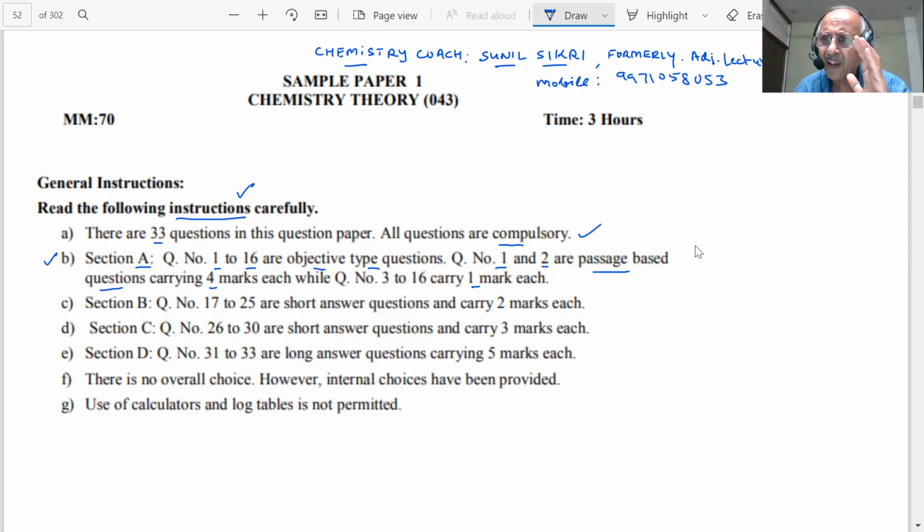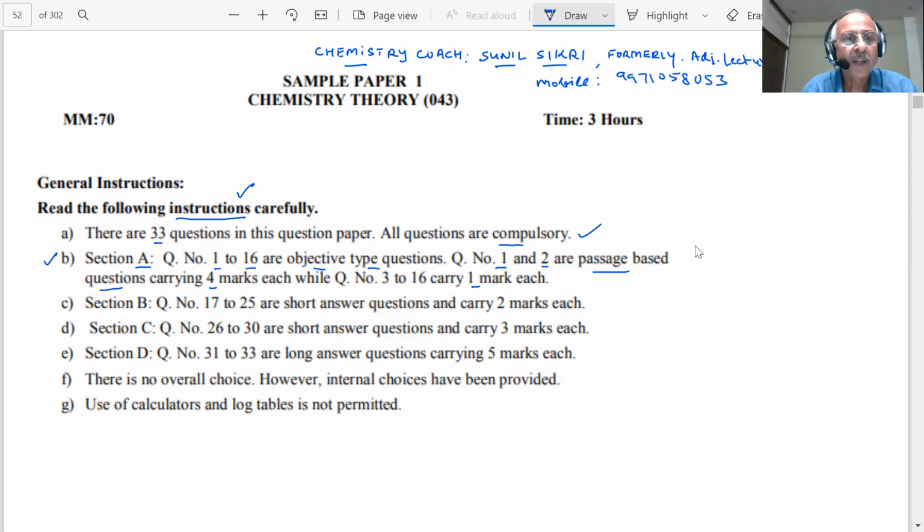Is there any mugging here? No. So that is my point. Unless we understand the paragraph, how will we answer the questions? I always tell you, take more time in understanding the question, then you will need less time in answering the question. Right or wrong?